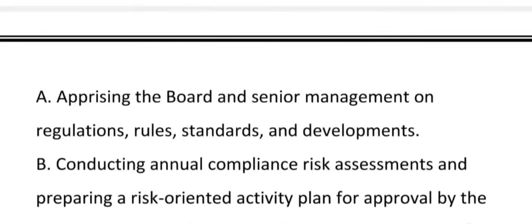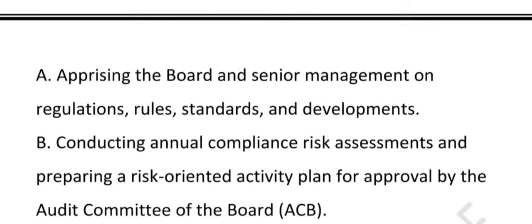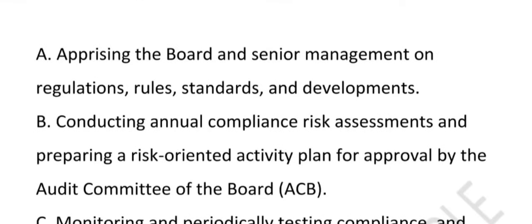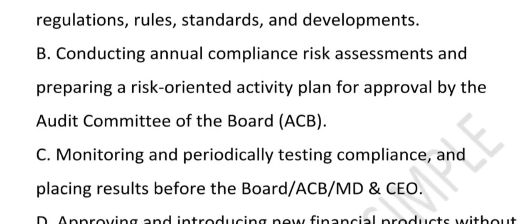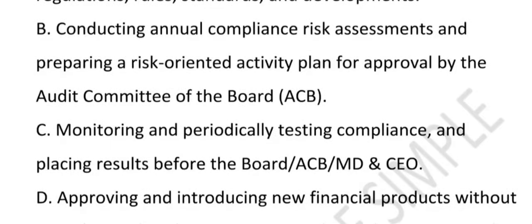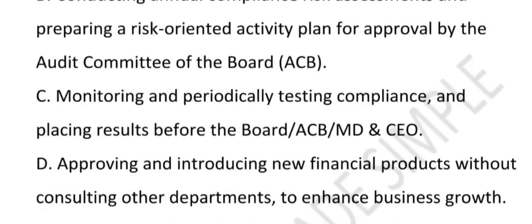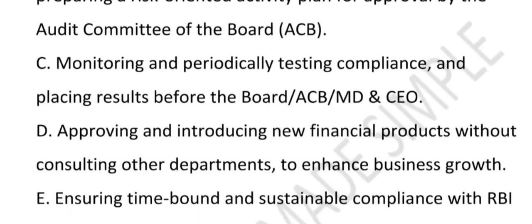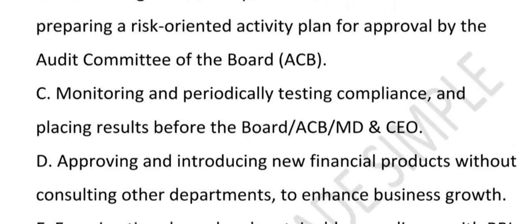Option A says, apprising the board and the senior management on regulation, rules, standards and development. Option B says, conducting an annual compliance risk assessment and preparing a risk-oriented activity plan for approval by the ACB, Audit Committee of the Board. Option C, monitoring and periodically testing compliance and placing results before the board. Option D, approving and introducing new financial product without consulting other department. Option E, ensuring time-bound and sustainable compliance with RBI supervisory observation and other official direction.